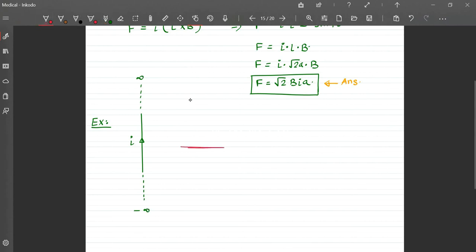There is this segment that has current I. Now we have to find the magnitude of force on the red segment.